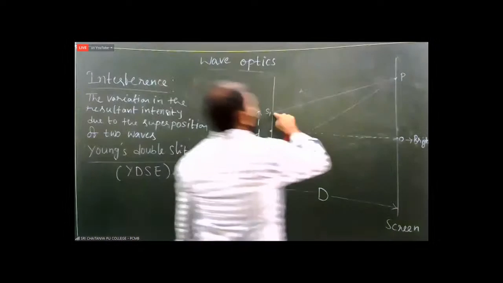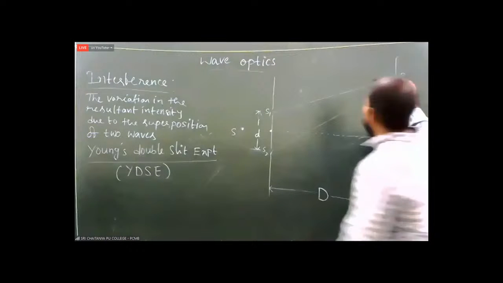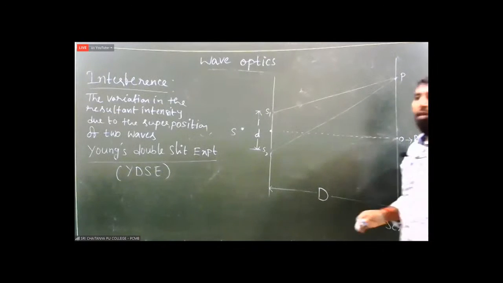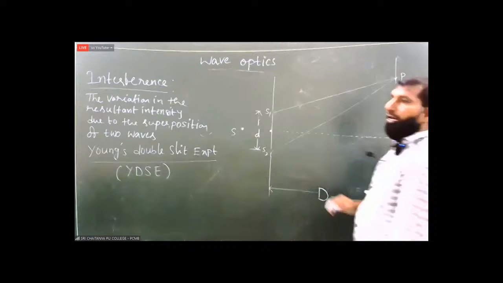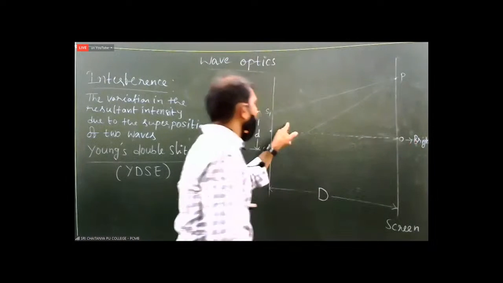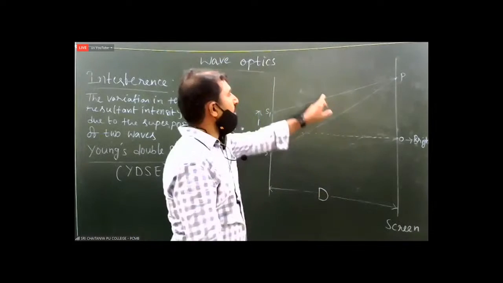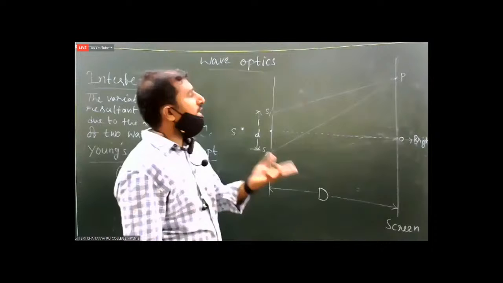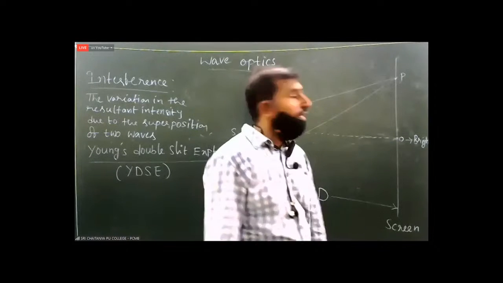Path length S1P is less and path length S2P is more. That's why at point P you may get either brightness or darkness. But at point O you always get brightness because their path lengths are equal.